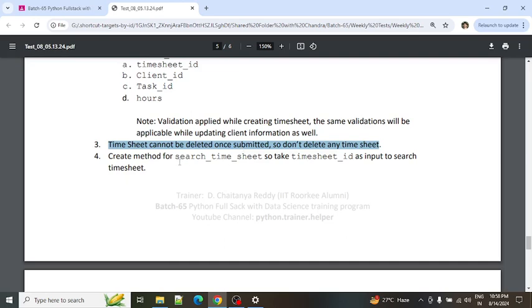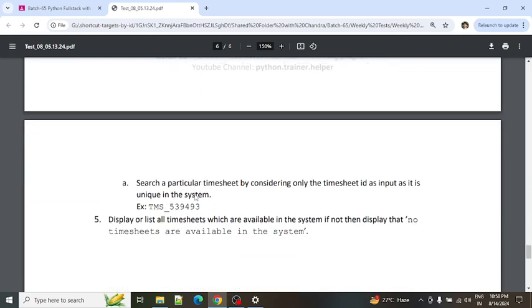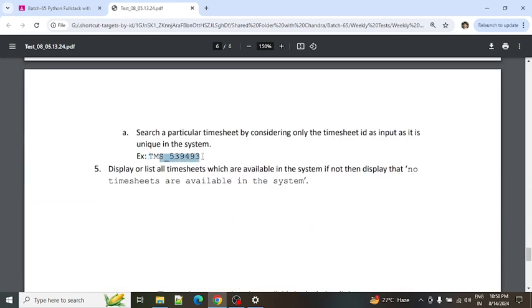Next, the fourth point is the create method for search timesheet. To search a timesheet, we must require the timesheet ID. We need to collect it as an input because it is unique in the system. So this is the sample timesheet ID. With this timesheet ID, you need to verify it.